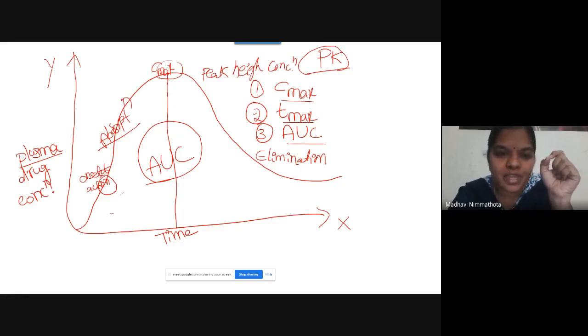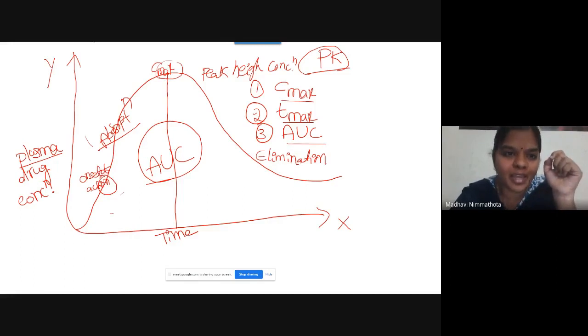In this Cmax, you have a right side curve and a left side curve. The left side curve of the Cmax will represent the absorption phase of the drug. And the right side curve of the Cmax will represent the elimination phase of the drug. Here the drug is going to be eliminated. And at the Cmax, what is the relationship of absorption and elimination?